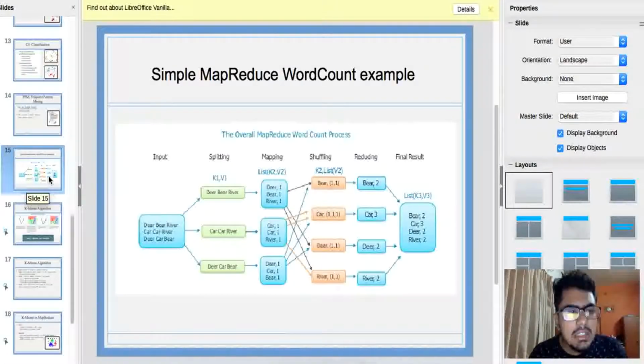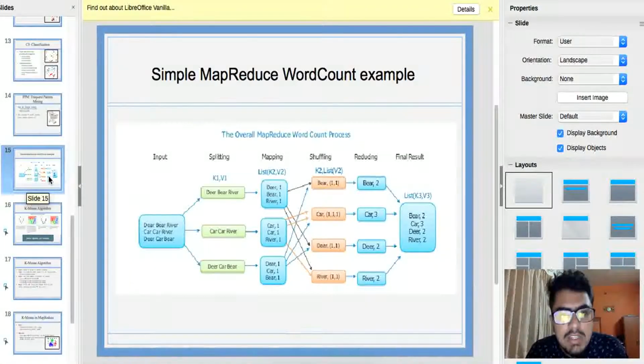Now we'll discuss k-means clustering and how MapReduce is incorporated in k-means clustering in Mahout. Before that, we'll see a sample word count example of the MapReduce framework. As we can see, the input is in the form of lines. First, the input is split into key value pairs, where the key is the offset of the line in the file and the value is the entire line. So this is the splitting phase.